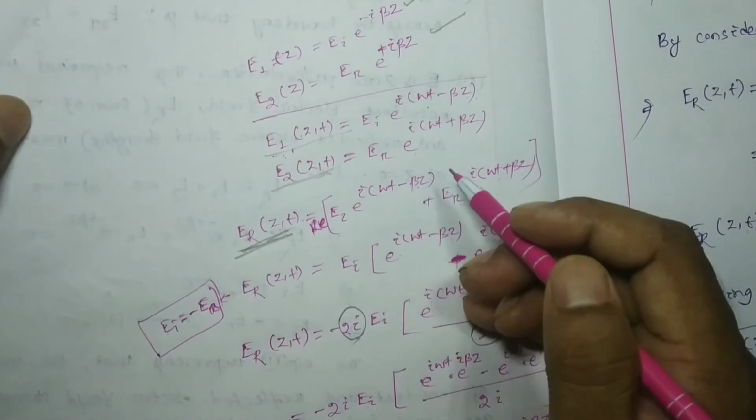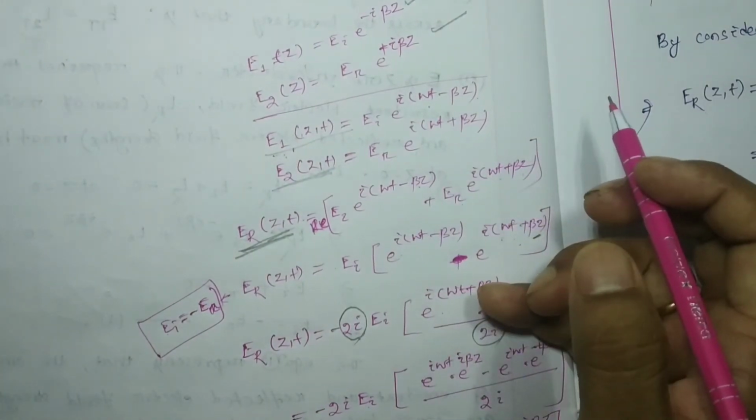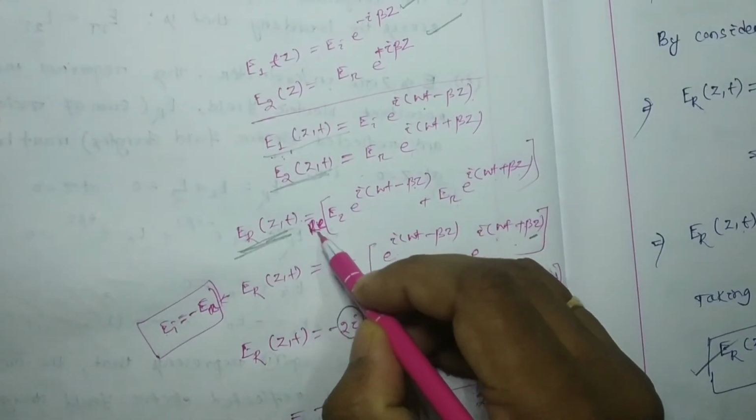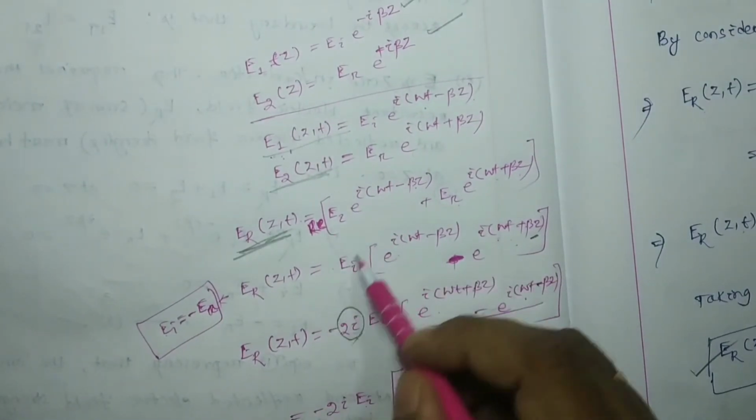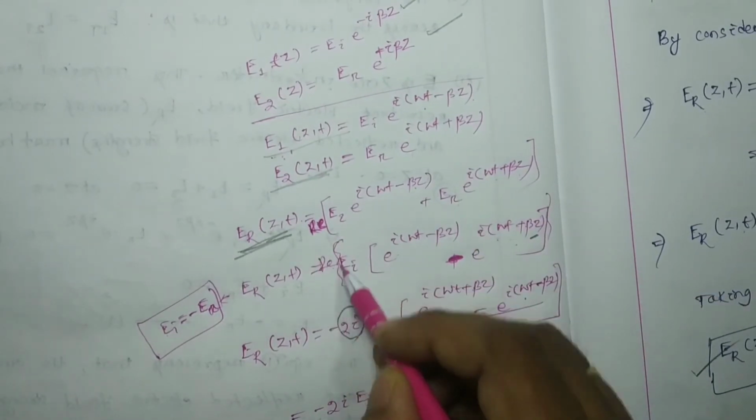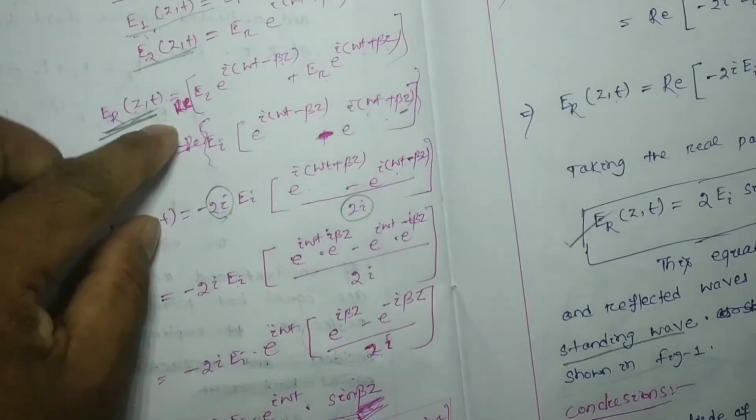Time could not be considered as an imaginary quantity. So from here itself we have to write the real part, real part of this one, from the beginning itself.